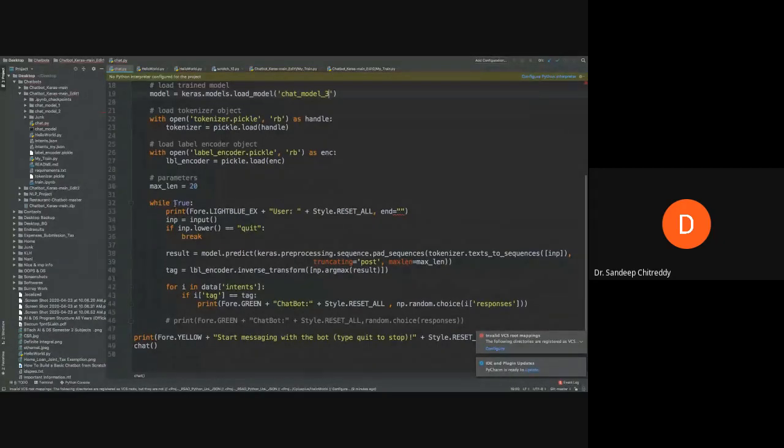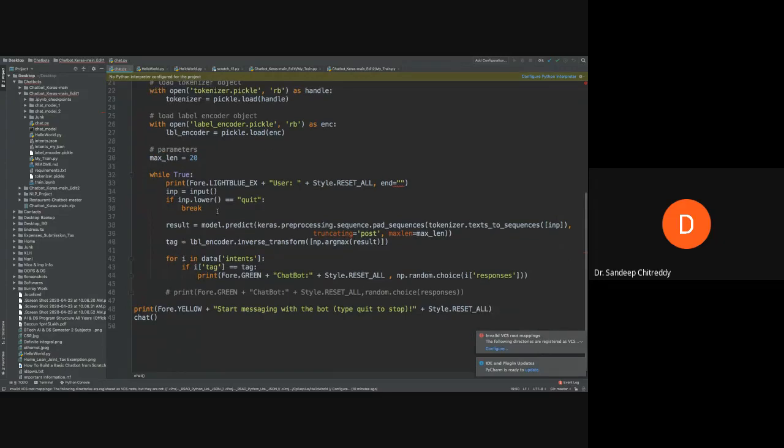So it starts this loop and it is printing the user prompt. I'll just show it to you. It will show the user in blue color, and it will test if the user has entered quit. If he entered quit, it will come out of the loop. If he did not enter quit, and he enters some sentence, it will process it.